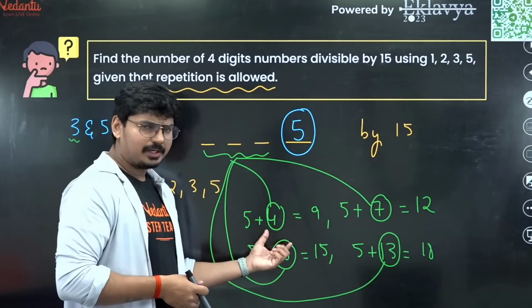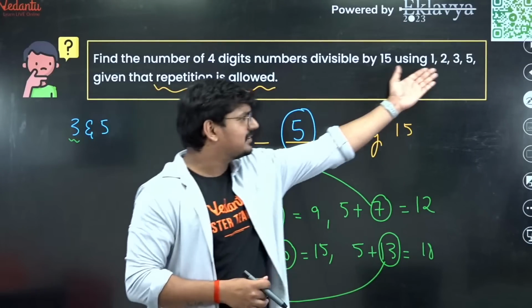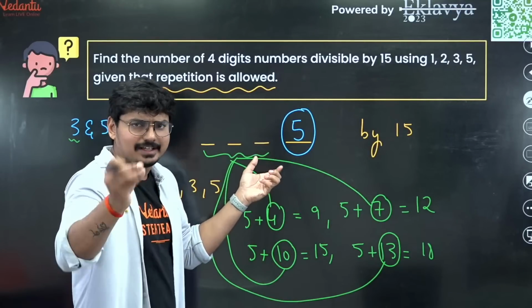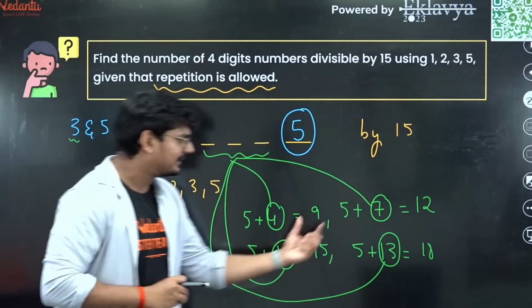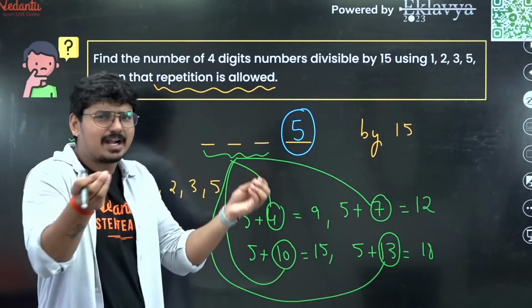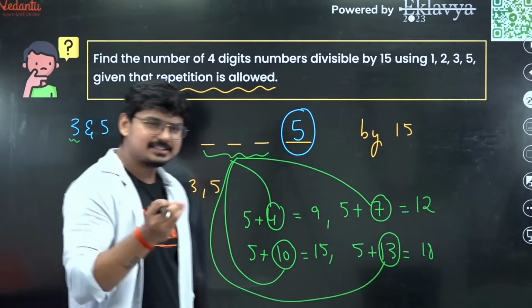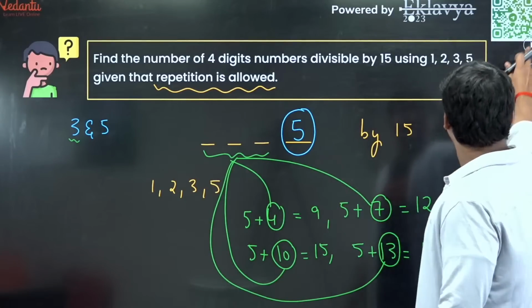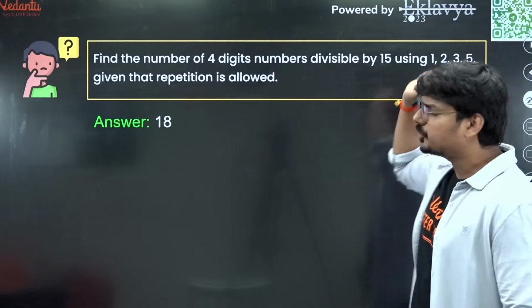Now to get 4, you can easily understand, you have these digits, you see how you get 4 in these 3 numbers, you find out the cases. The same goes with 10, the same goes with 7, the same goes with 13. I think you can do that. I think that part is not that difficult. So guys, this analysis is required in this question, and if you do so, the right answer which you have to get here is going to be 18.